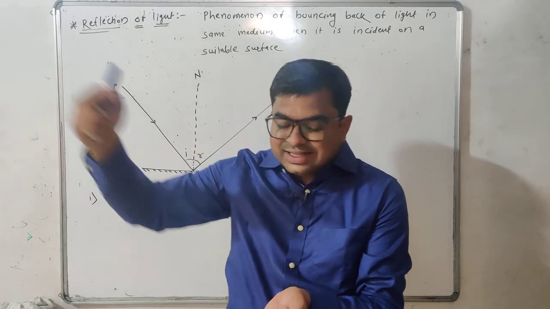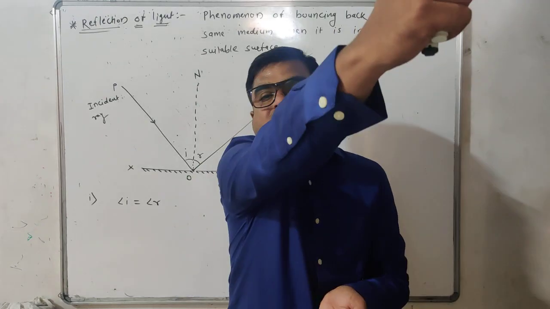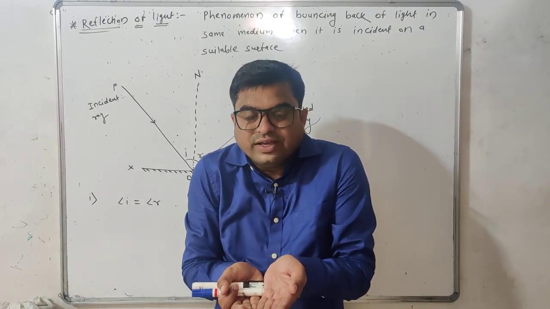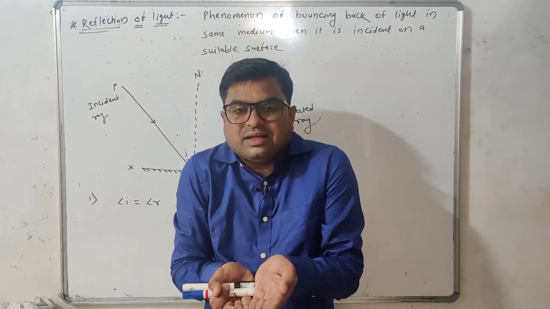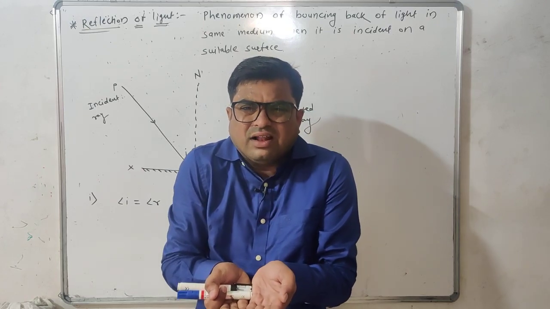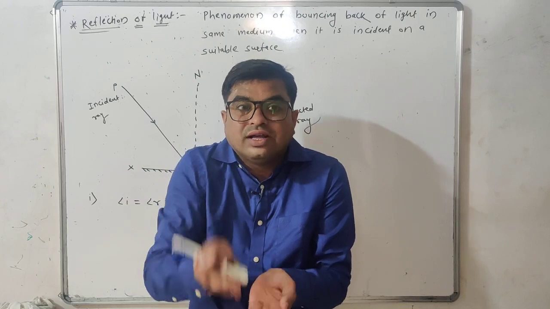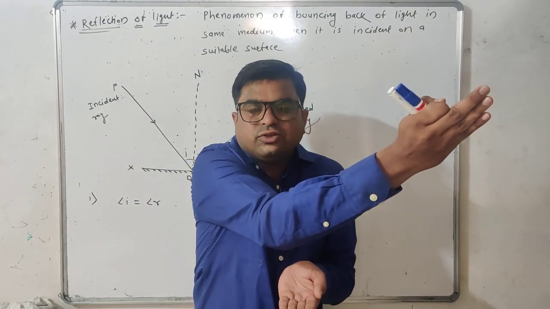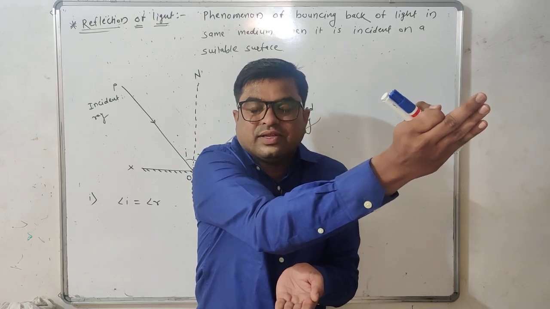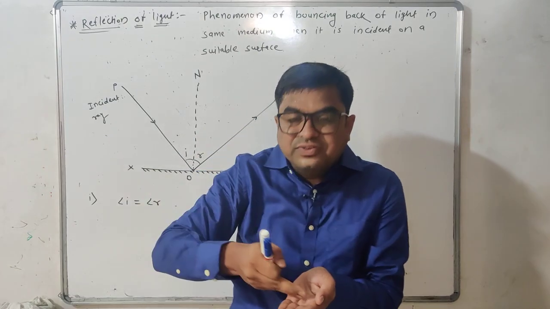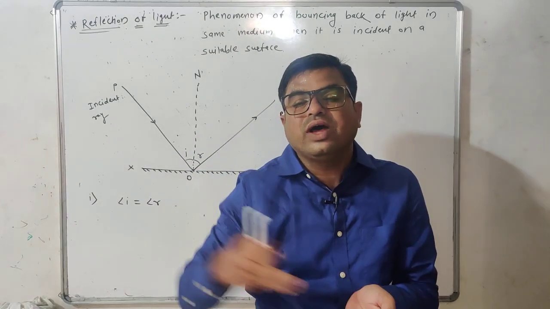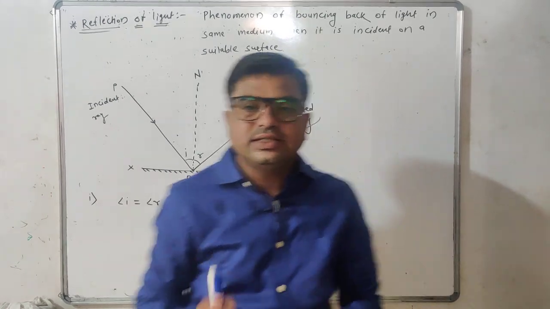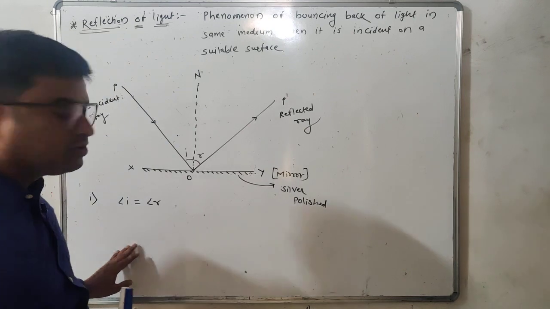We observe that the incident ray will be reflected in a given direction. If we now rotate the plane mirror through some angle, what do we find? The reflected ray will also deviate through the same angle, so that the angle of incidence is always equal to the angle of reflection. This is the first law of reflection. Got it?